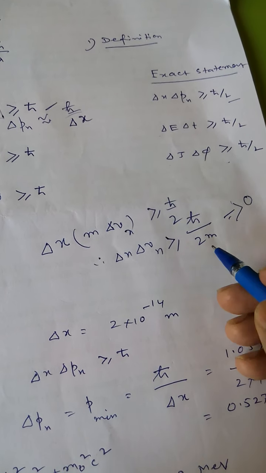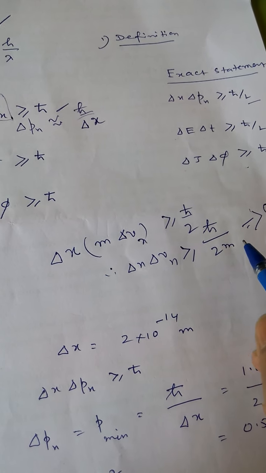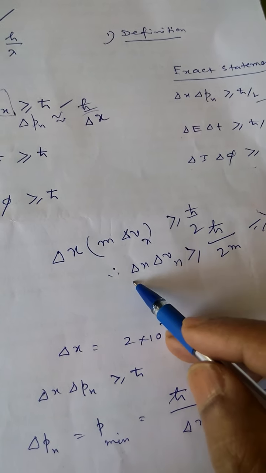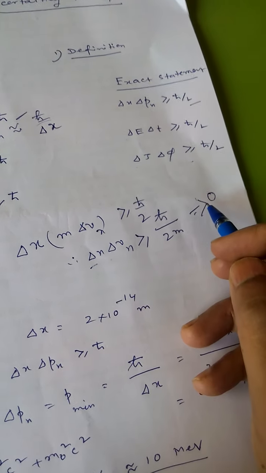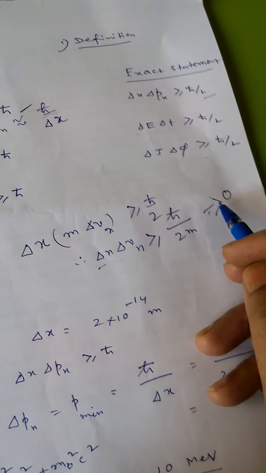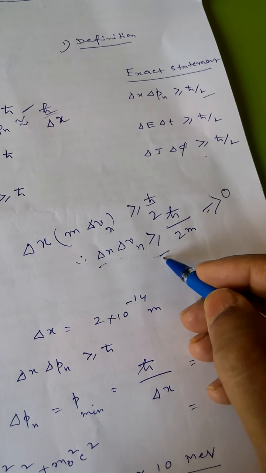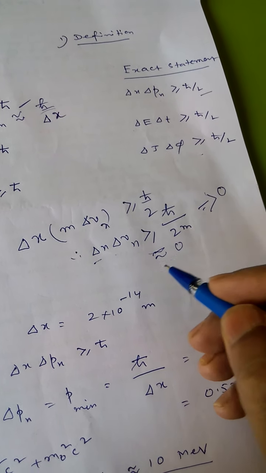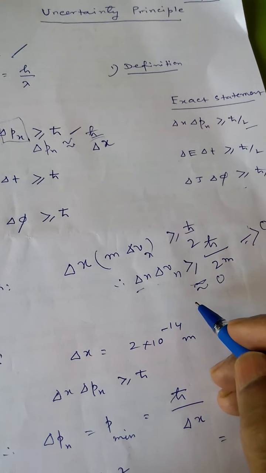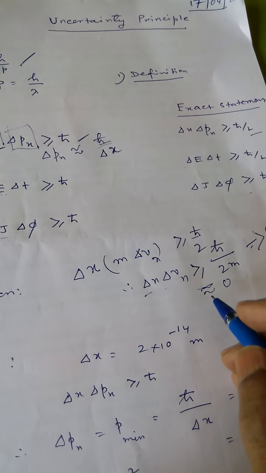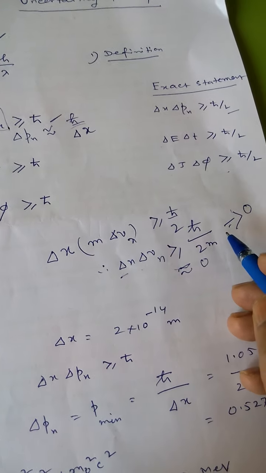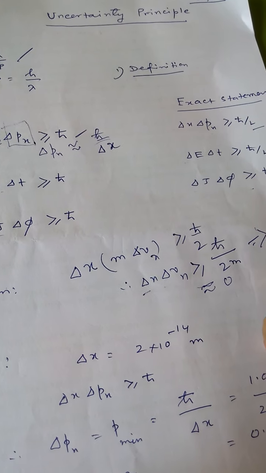tends to 0 if the mass is quite large compared to h cut. This means delta x into delta vx tends to 0. Therefore, we have delta x equals 0 or delta vx equals 0.